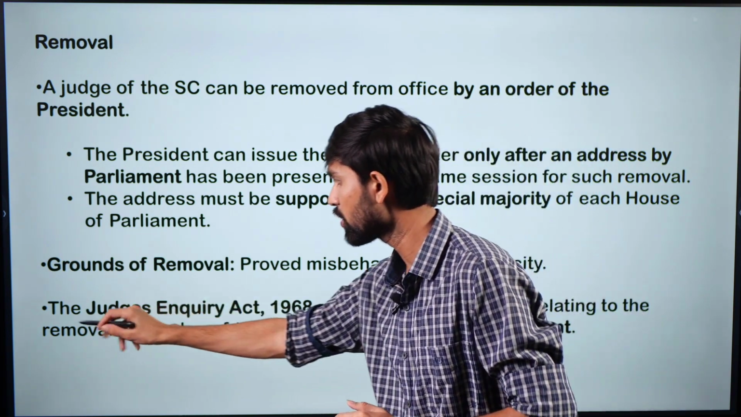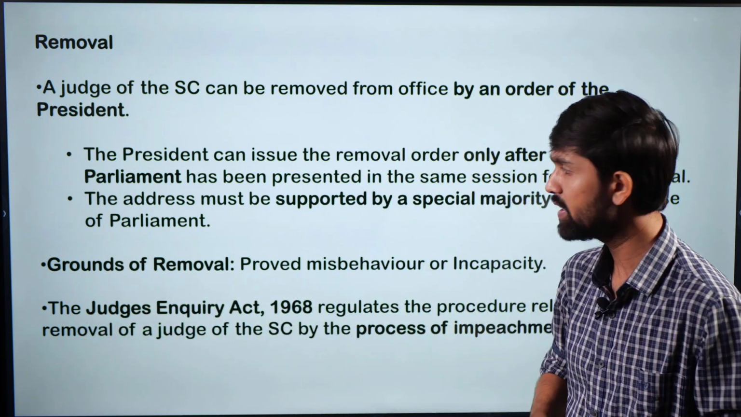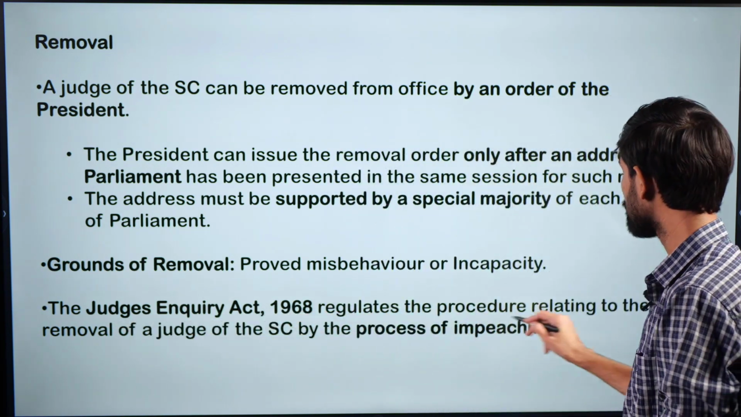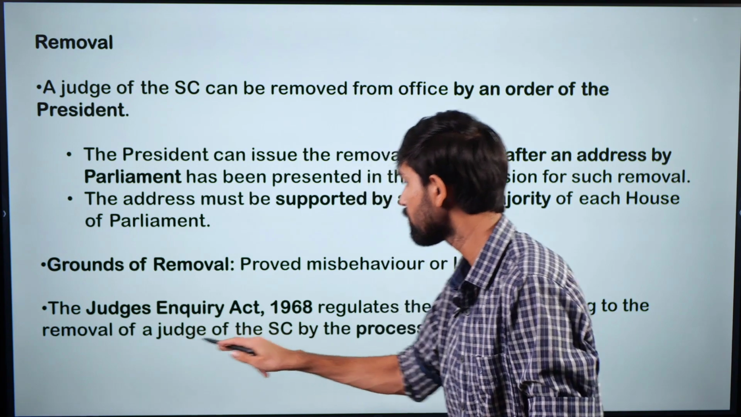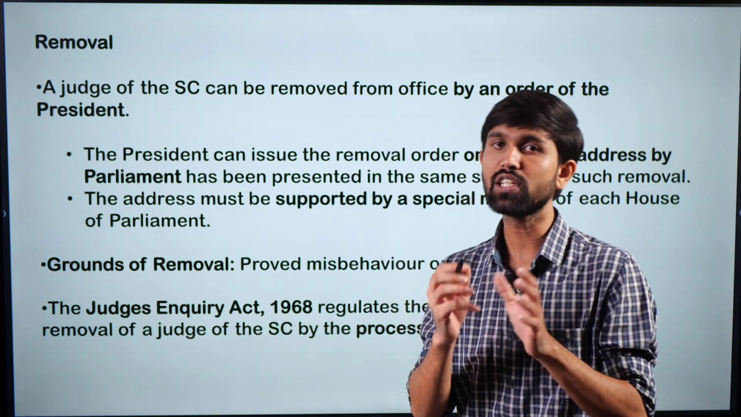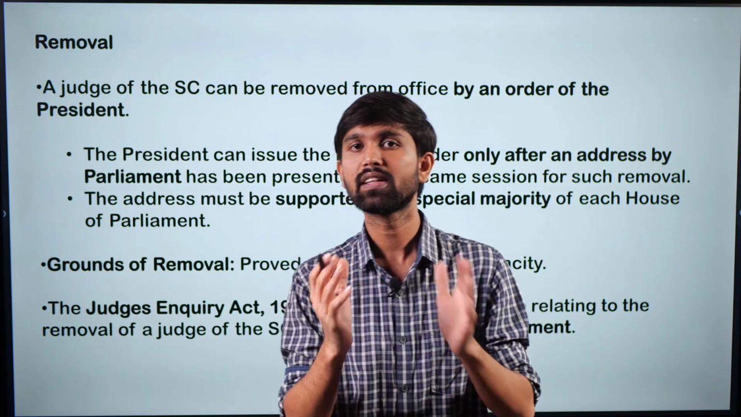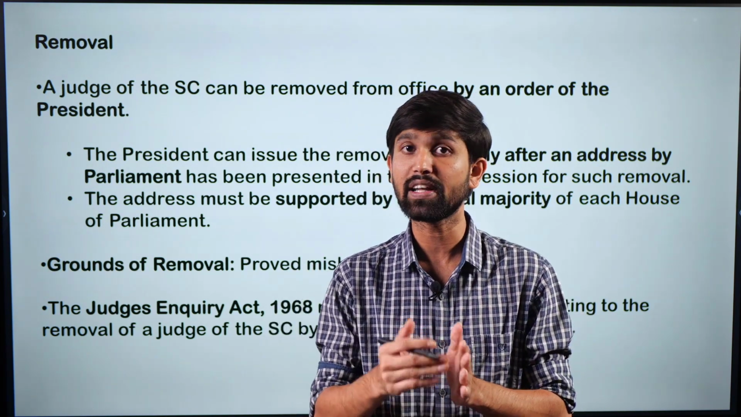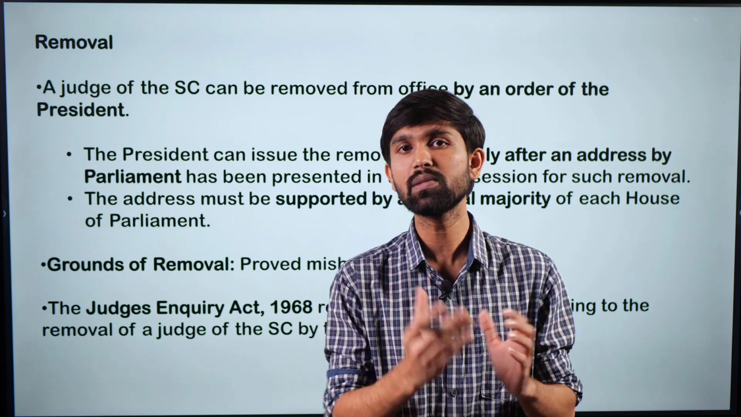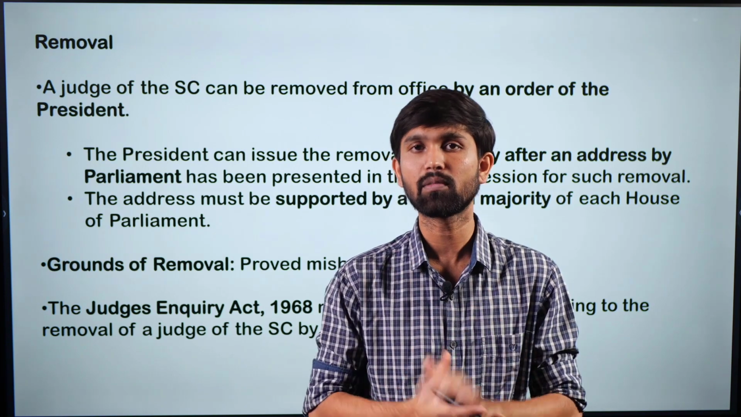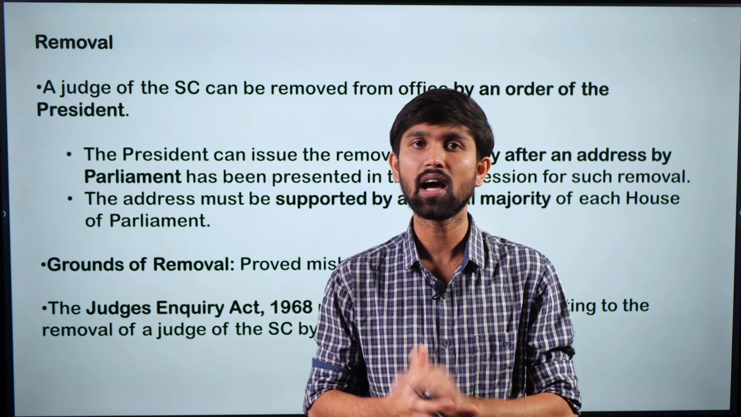And which particular parliamentary act takes care of it? So the Judges Enquiry Act of 1968 regulates the procedure relating to the removal of a judge of the Supreme Court by the process of impeachment, right? So these were the important provisions surrounding the office of the CJI, where we saw how the Chief Justice of India is appointed, what is the collegium system that plays a role in it, and what are the qualifications and other provisions related to the Chief Justice and other judges.